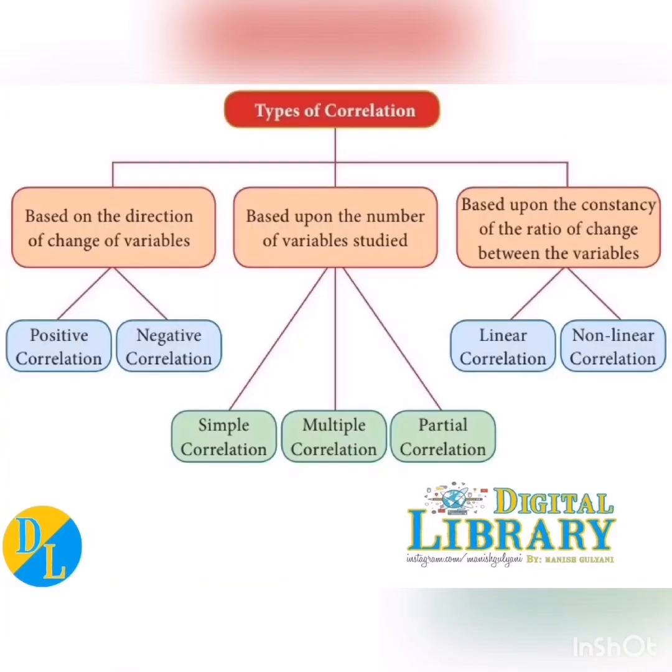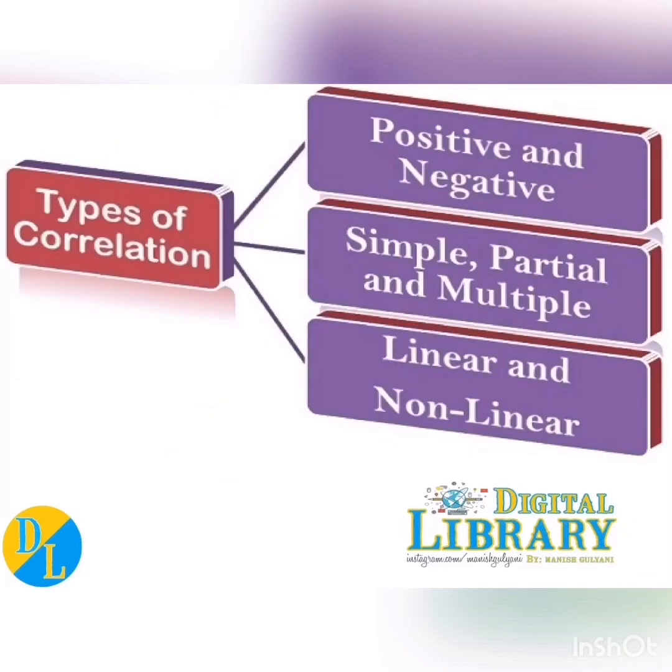Next topic is types of correlation. There are mainly three types of correlation. One is positive and negative correlation. Second one is simple, multiple and partial correlation. Third one is linear and curvilinear correlation. You can also say linear, non-linear correlation or curvilinear correlation. So let's start with the meaning of positive and negative correlation.